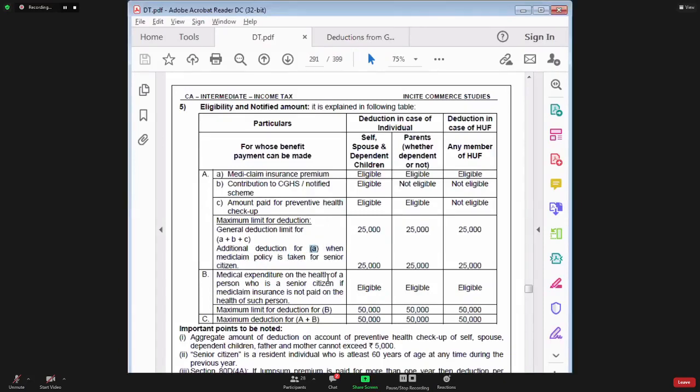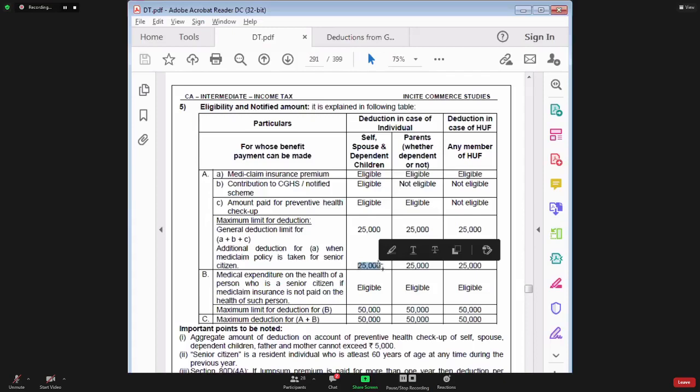See, this 25,000 is the limit for all the 3 points combined A, B, and C. But we are saying that you will get extra deduction of 25,000 for health insurance premium in case the policy is taken for a senior citizen. In case the policy is taken for a senior citizen, we will give you extra limit of 25,000. But this is only for point small a, that is health insurance premium.